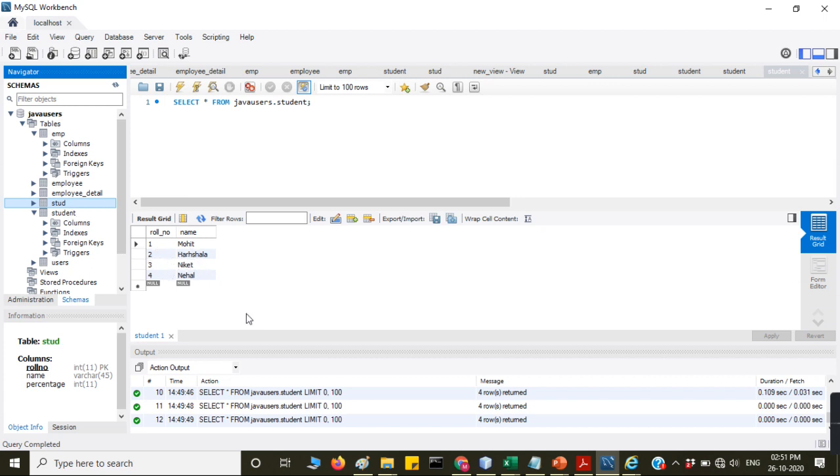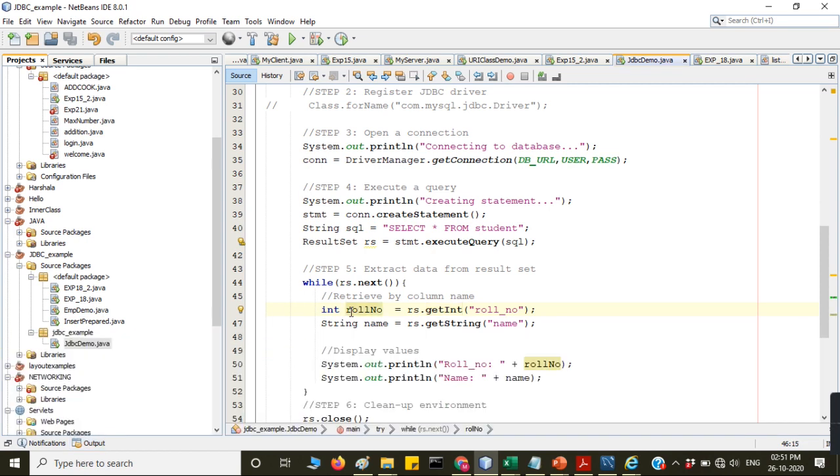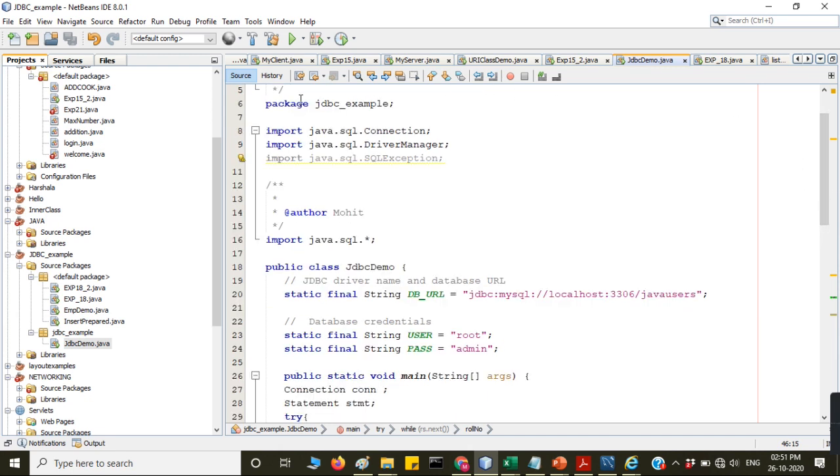So 1 Mohit, 2 Harshala and all this is there. See here, roll number 1 Mohit, 2 Harshala, 3 Niket. Whatever data is there in the database, using this Java application you are seeing the data from the database in the Java application. Is it clear? For that, you have to import the package, and after that you have to make the connection. Where is this Java users of yours? 3306.